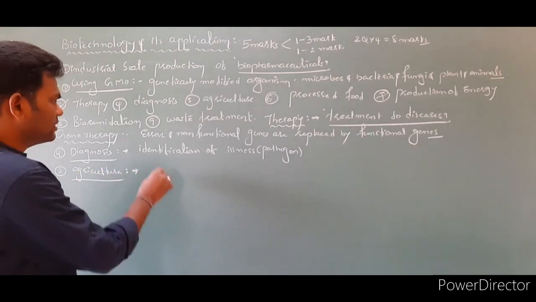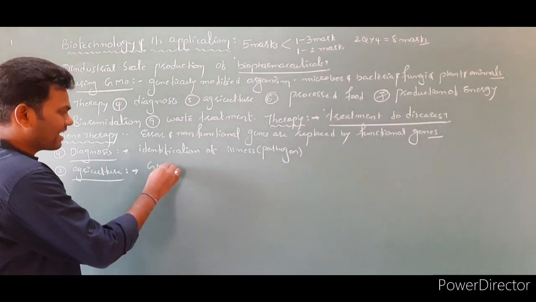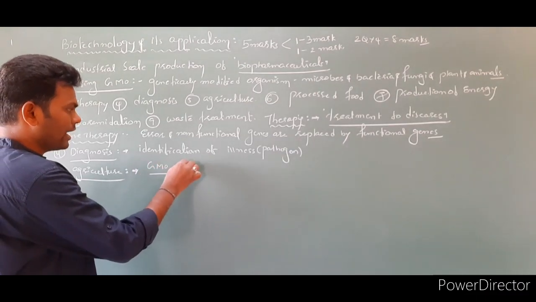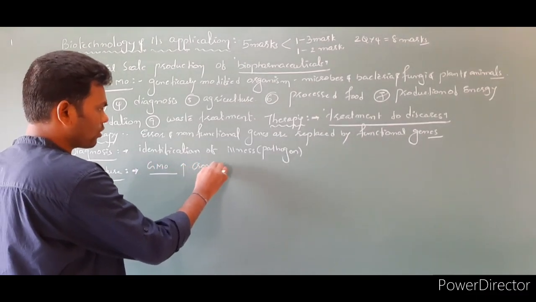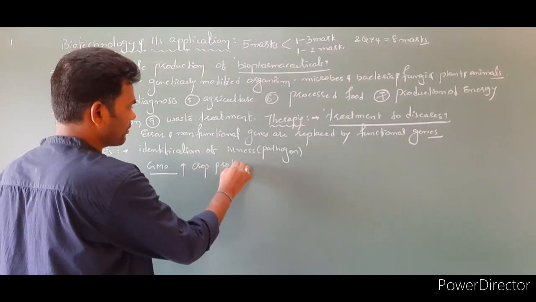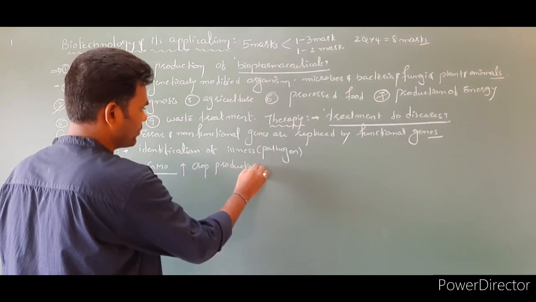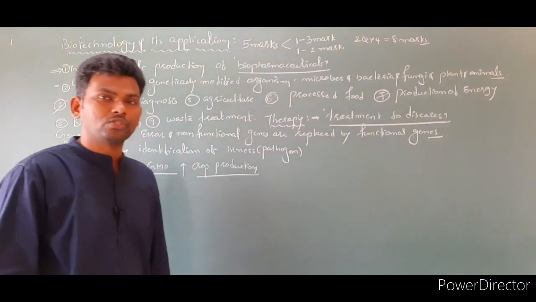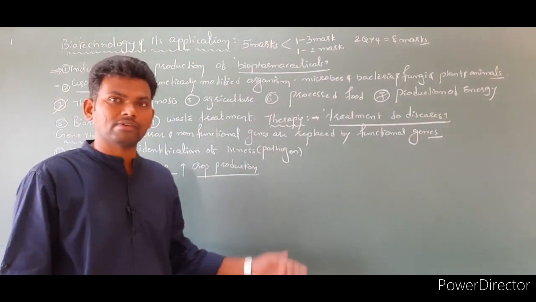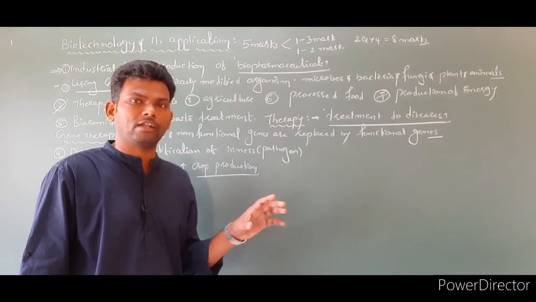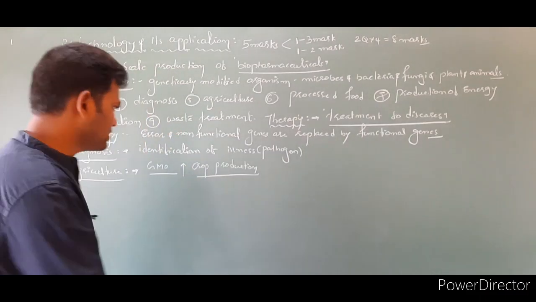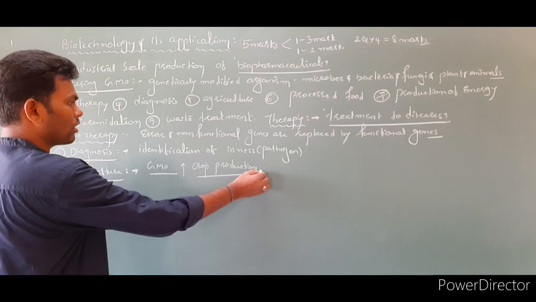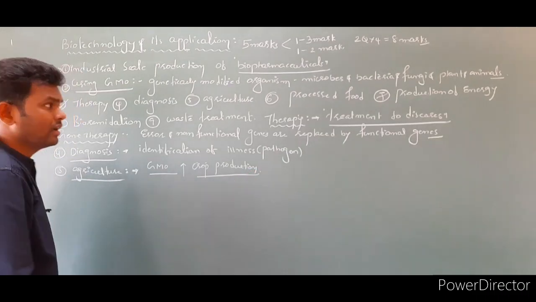In agriculture, genetically modified organisms are used for enhancement of crop production. Different varieties are used, like BT cotton, sugarcane, or you can say Flavr Savr tomato. Different varieties are used for just enhancement of crop production.